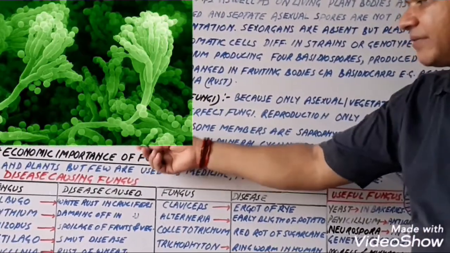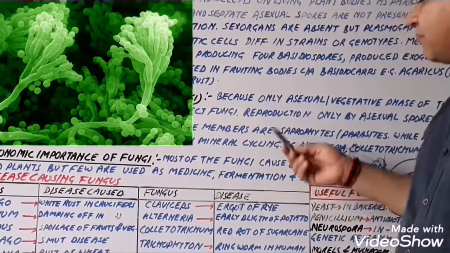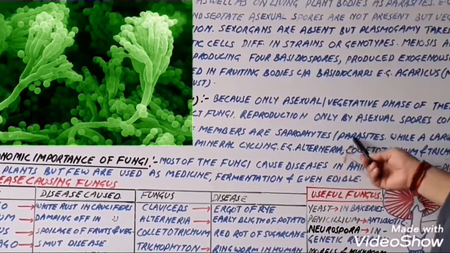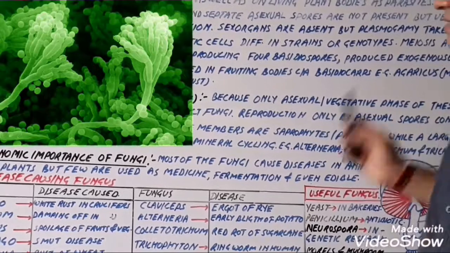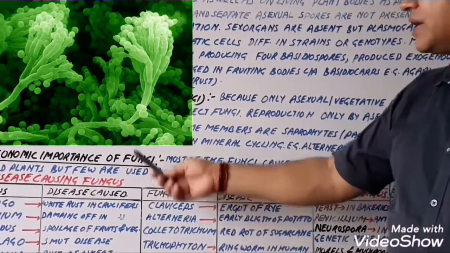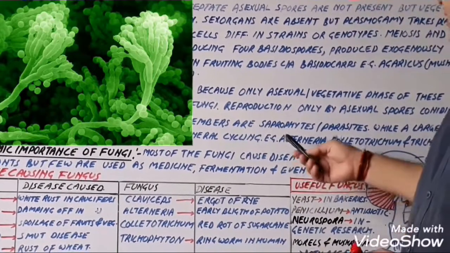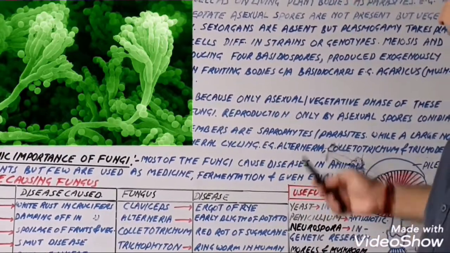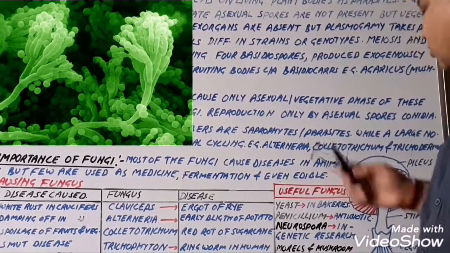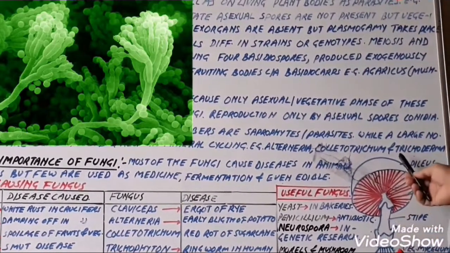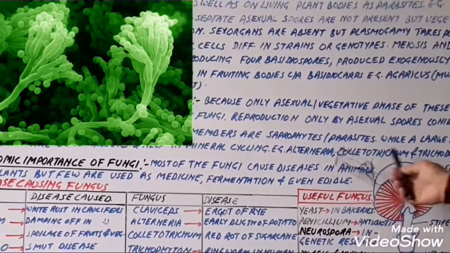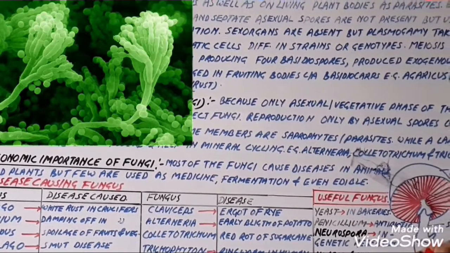Mycelium is septate and branched. Some members are saprophytes or parasites, while a large number of them are decomposers and help in mineral cycling. For example, Alternaria, Colletotrichum and Trichoderma, etc. So these are the examples of the Deuteromycetes.